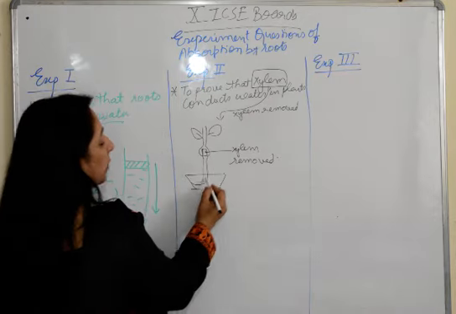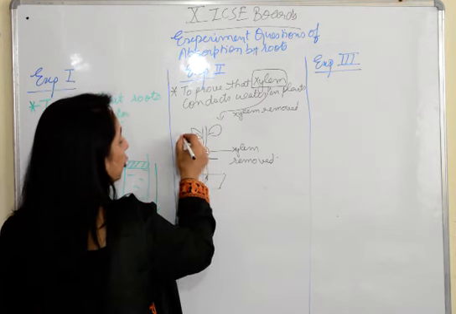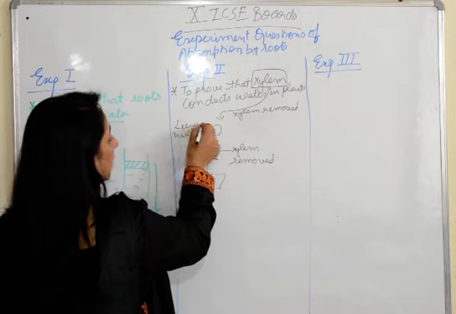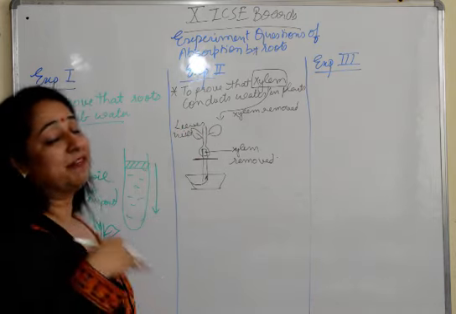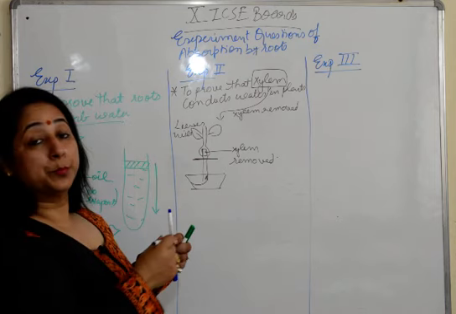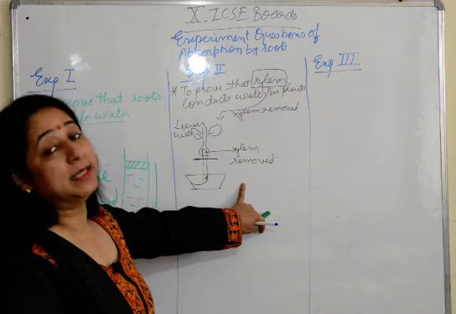Now what happens? The roots, they are absorbing water, but the water is not going up from here. So the leaves, they will droop. Leaves wilt. Leaves, they will wilt, droop down, and finally the plant will die off. So this experiment proves that xylem is responsible for conduction of water in the plants.